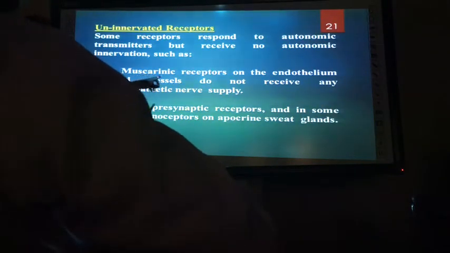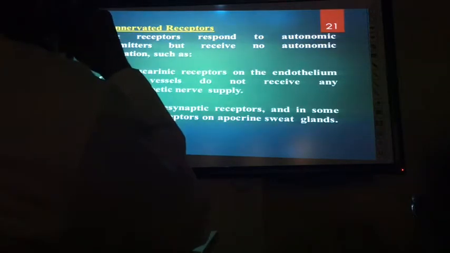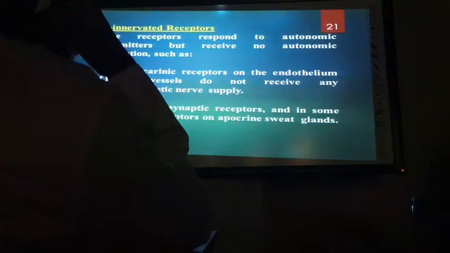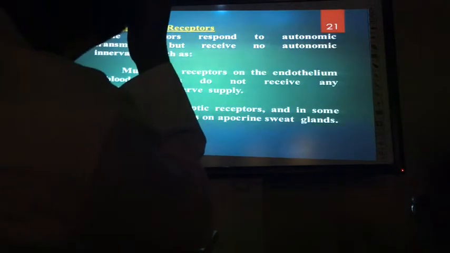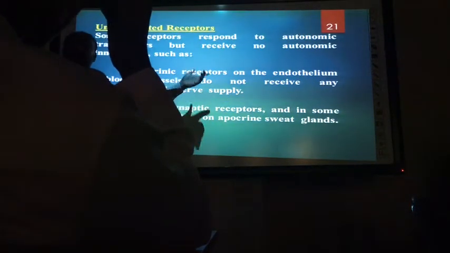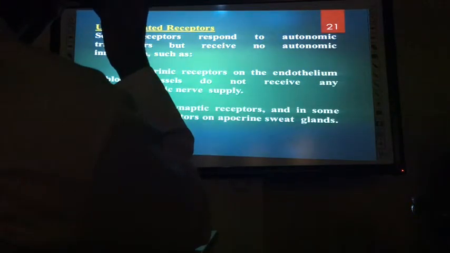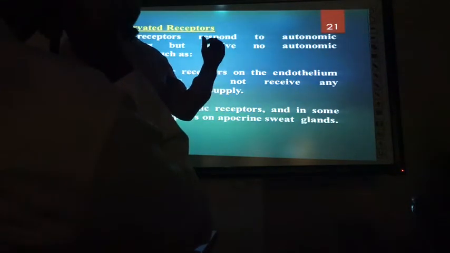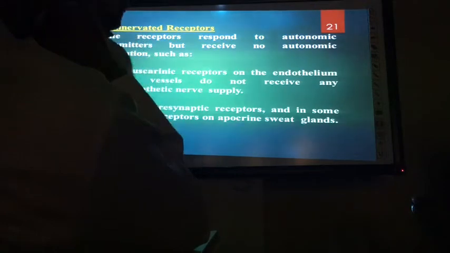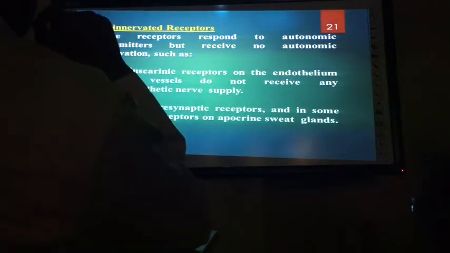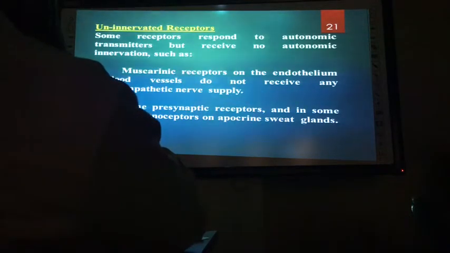For example, muscarinic receptors are found in endothelial cells of the inner lining of the blood vessels. They contain muscarinic receptors, but these endothelial cells are not directly connected. Okay, but they have these receptors. So if any acetylcholine reaches there via blood, it will activate them. It is not necessary that if a cell has a receptor, it should be directly connected. Some presynaptic receptors and some adrenoreceptors on some sweat glands are not directly connected, but those receptors are activated by acetylcholine.